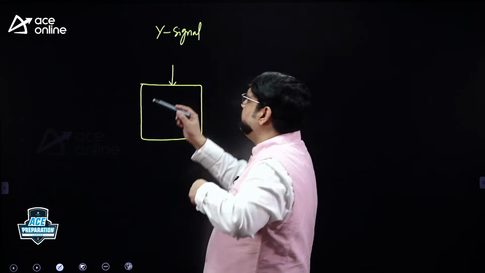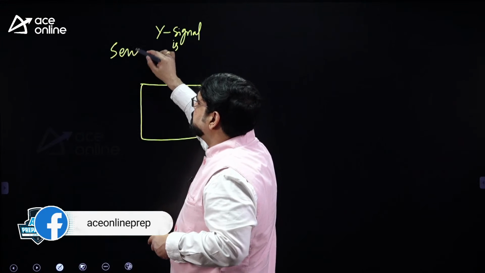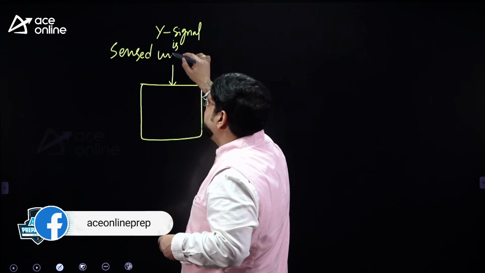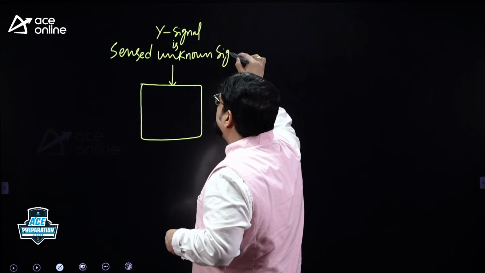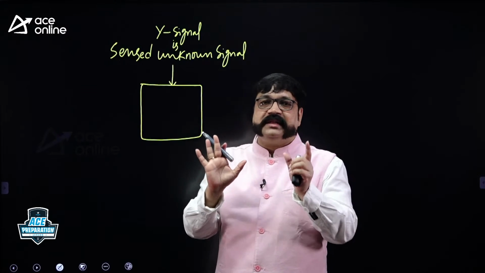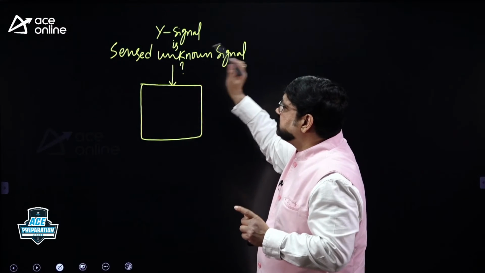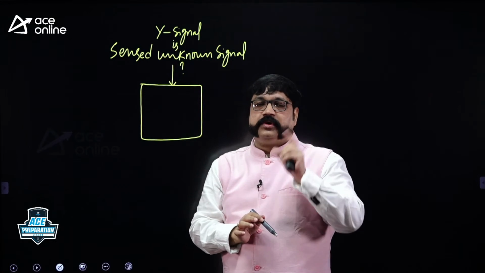And then is applied to Y input. So Y signal is the sensed unknown signal, always, whatever be the mode. Let it be YT mode or XY mode, whichever signal you want to measure is always applied to the Y input of the CRT.